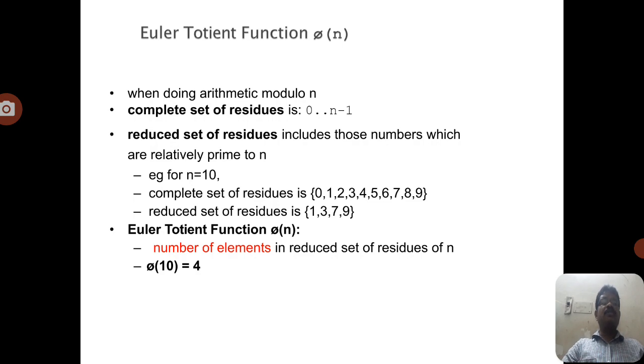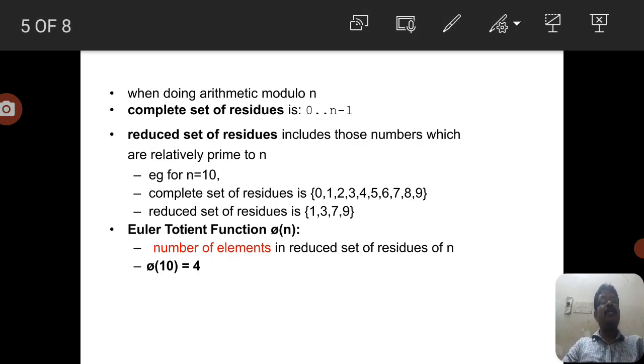And coming to the Euler totient function, it is n minus 1 if n is prime. If n is a product of primes, n equals p into q, then we can write phi of n equals phi of p into q, which equals p minus 1 into q minus 1. For example, phi of 10 equals 4. How do we derive that?